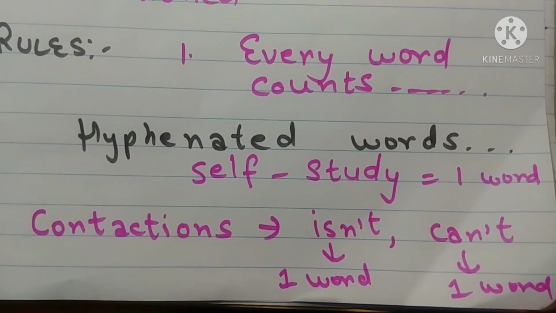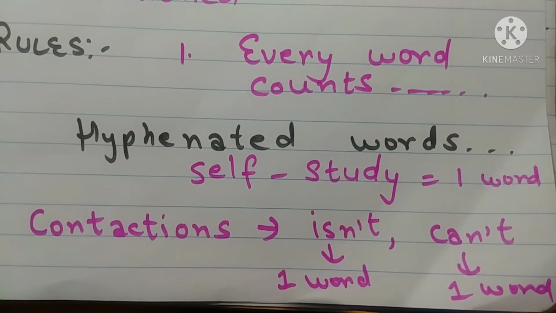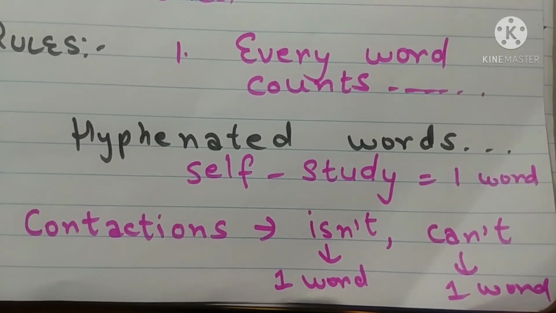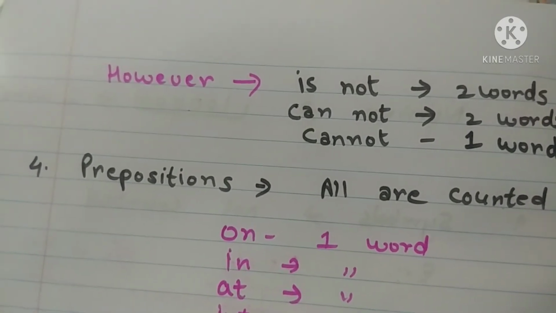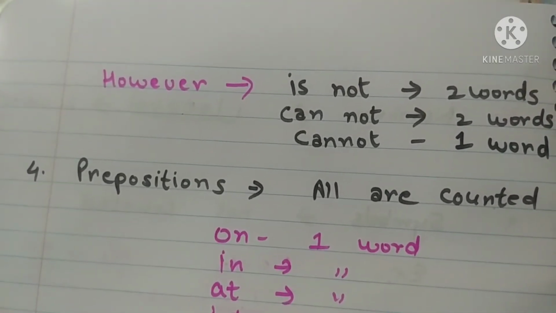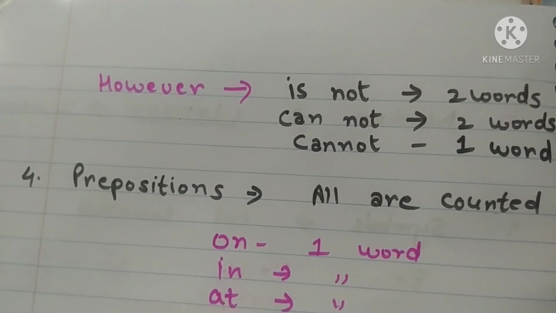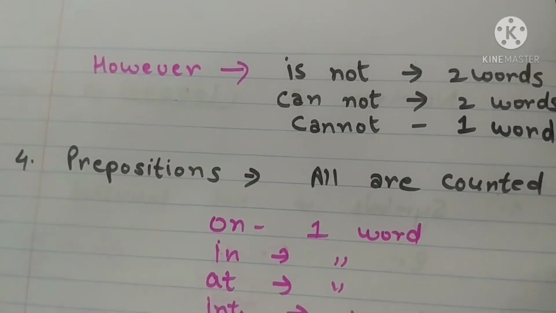Those contraction words are considered as one word. Isn't will be counted as one word, can't will be counted as one word. However, if you are writing like this, is not, cannot, these are counted as two words. Is one word, not one word, so these are two words. But if you are writing jointly, then it will be considered as one word.